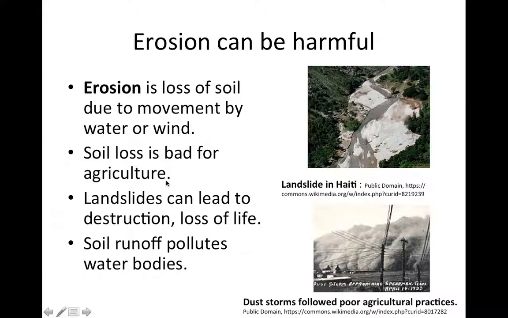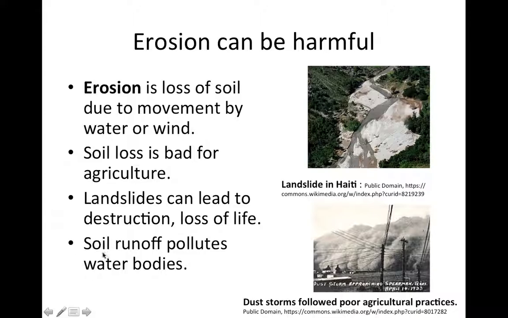Also, when we have erosion on a large scale, such as a whole hillside sliding down, that's referred to as a landslide. And here's a picture of a landslide that occurred after an earthquake in Haiti. Landslides can be devastating, especially if there's any housing or other human habitations or structures beneath the landslide. So they can both cause destruction and loss of life.